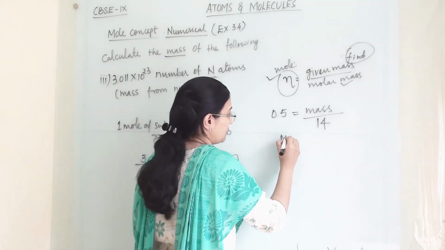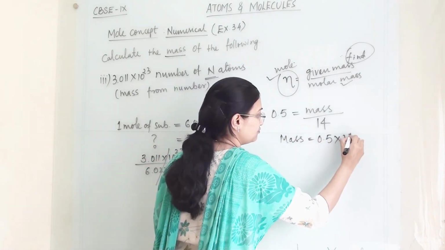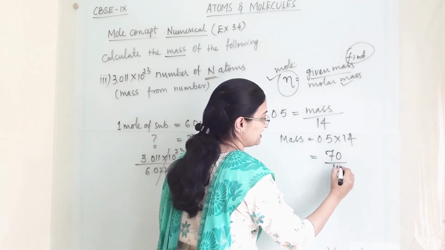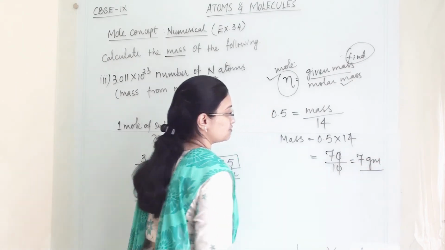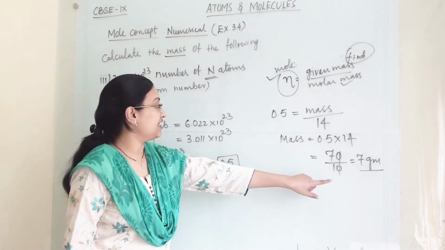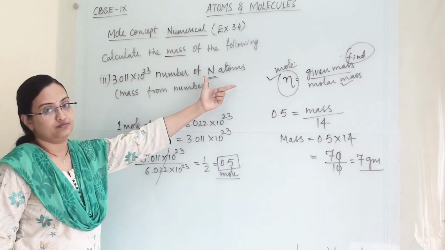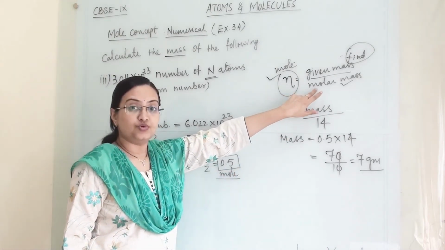So our mass is 0.5 into 14, 70 divided by 10 equals 7 gram. So 7 gram will be the weight of this much number of nitrogen atoms. This is how you can solve the numerical from this formula.